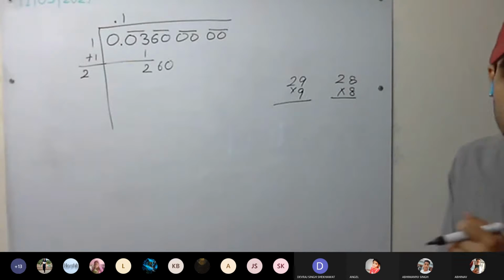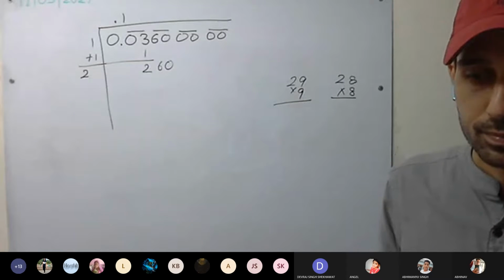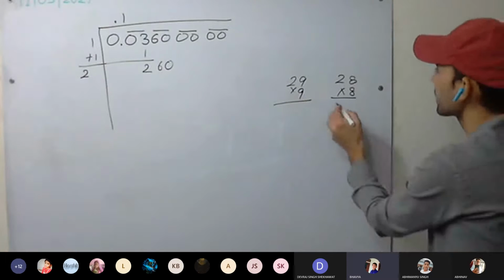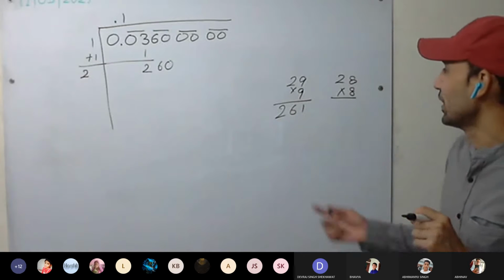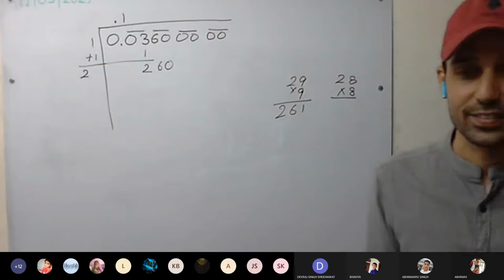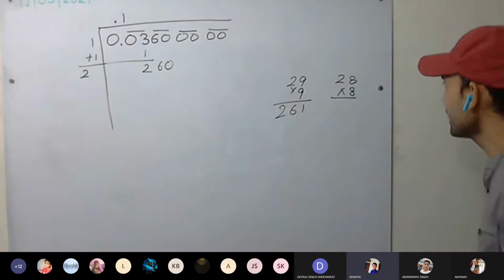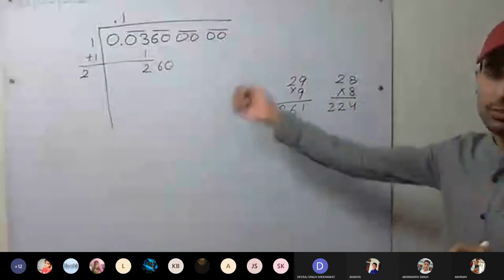29 into 9, how much are you getting? 261. Okay, we missed by 1. Yes or no? You won't be able to take it. So 28 into 8, 220, 224. Okay, do it everyone.